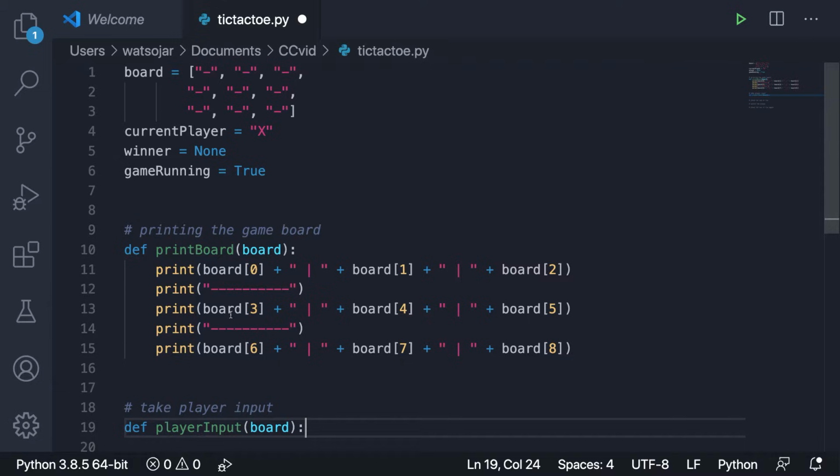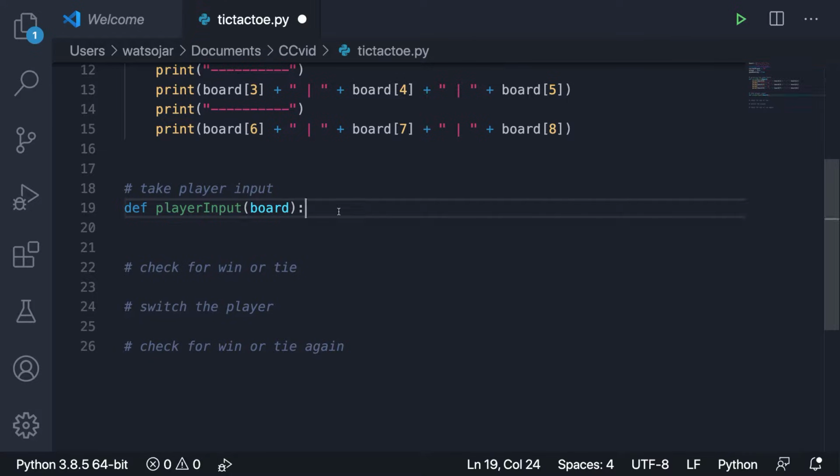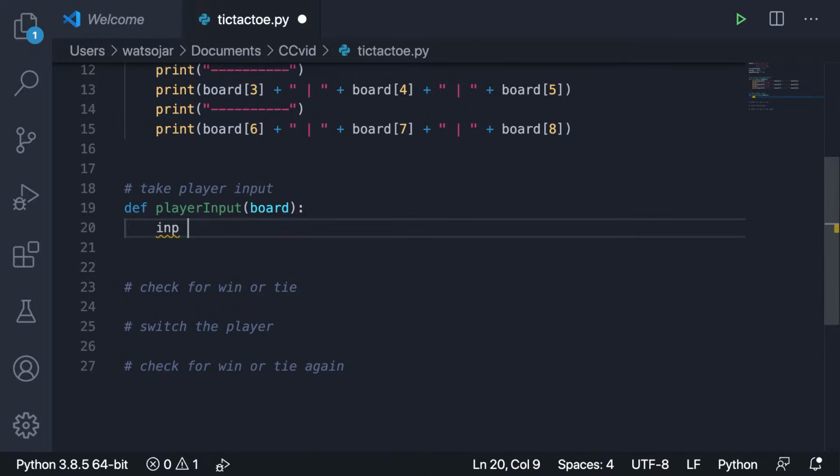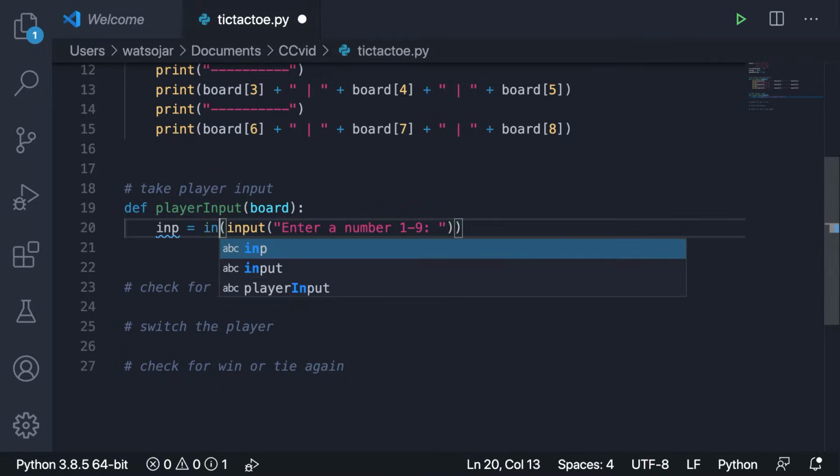So let's go up here. 1 would be right here, 2 right here, 9 down here. You guys get the idea. All right, so let's create a variable. Let's call it inp, and then we're going to set it equal to the input function, and then we're going to prompt the user to enter a number 1 through 9. But if you guys know anything about this input function, the native Python input function always returns a string value. But if we're going to want to work with the indexes in this board, we're going to want that in the form of an integer. But quick fix for that, we can just tap into the int conversion.